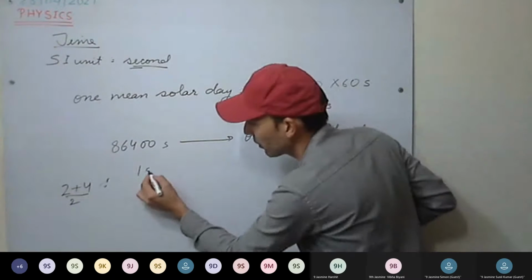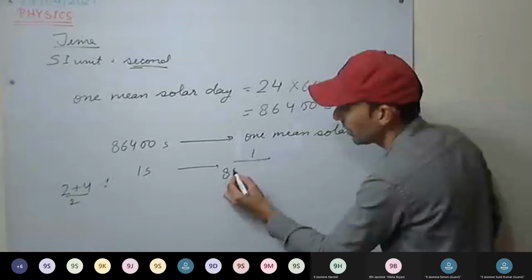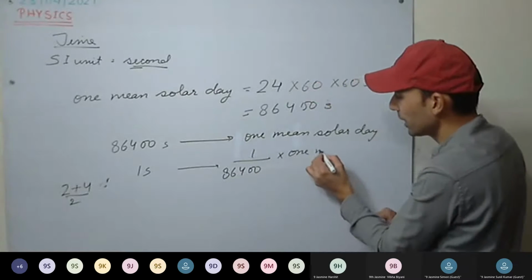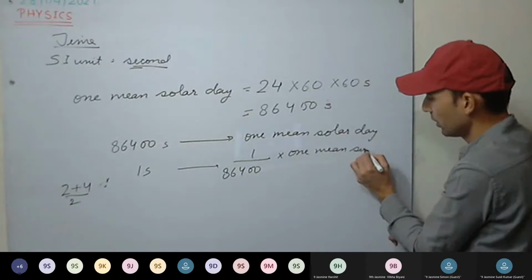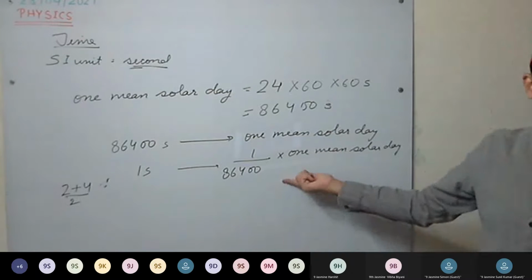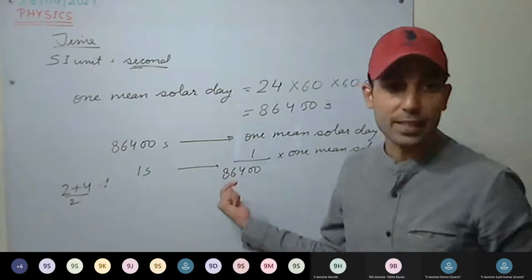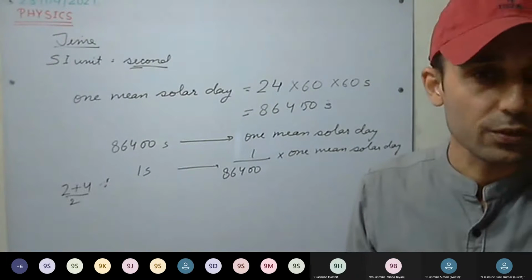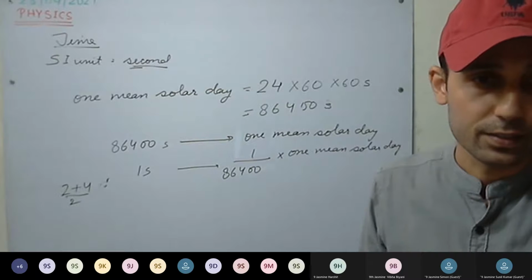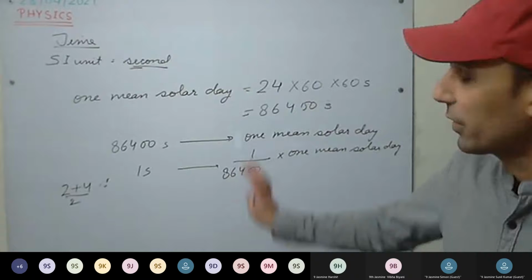So 1 second will be how much part of the 1 mean solar day? 1 upon 86400 part of 1 mean solar day. Understood this one? This is how we have defined 1 second. 1 second is 1 by 86400th part of 1 mean solar day. Understood? This was the definition earlier.